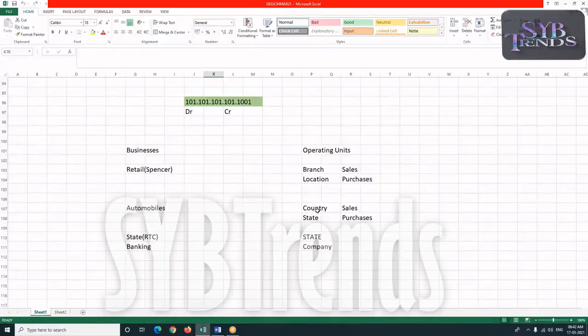For automobiles, it can be a country. And for a state, it can be a state. For banking, it can be the company itself. So these are all my operating units, meaning the concept of operating unit differs from one business to another. And for the same business, you can also create a branch as an operating unit only for sales, and a location as an operating unit only for purchases. That way also we can create.